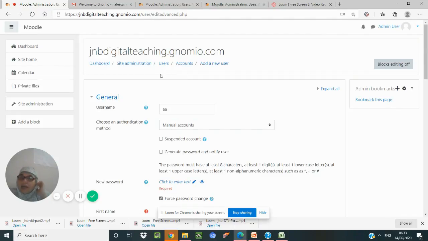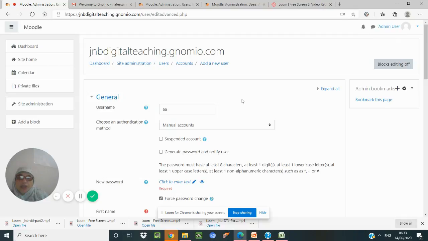The first time they enter, they will be asked to change the password, then they can use it. So this is for the website. Let us say there are 60 students, we upload the CSV with 60, and we may also add one more user outside the students group.